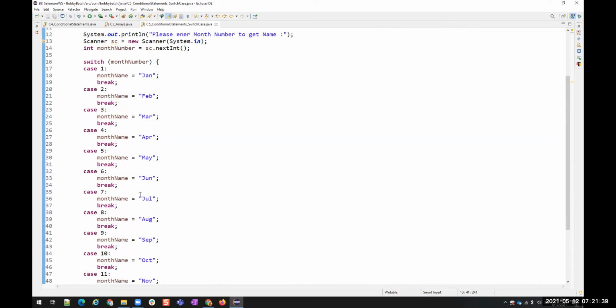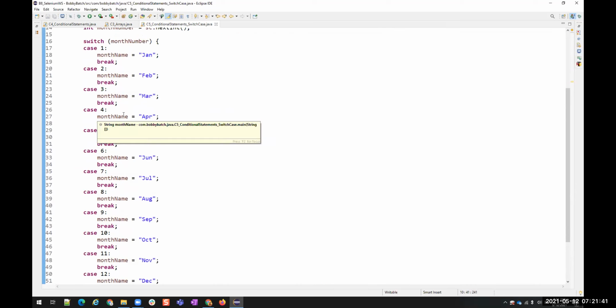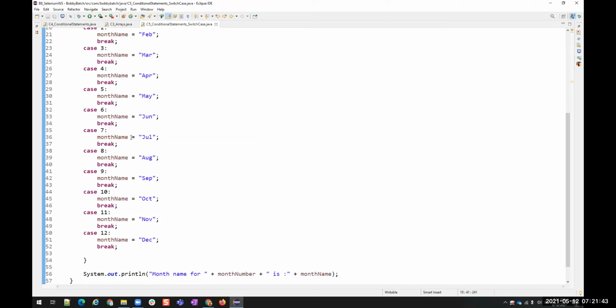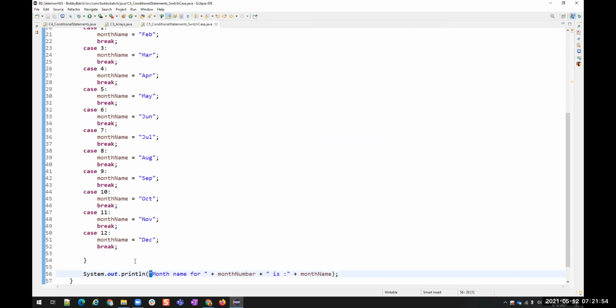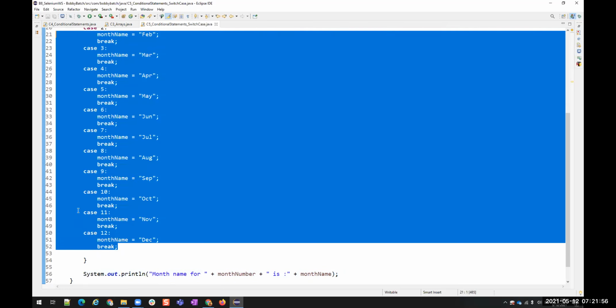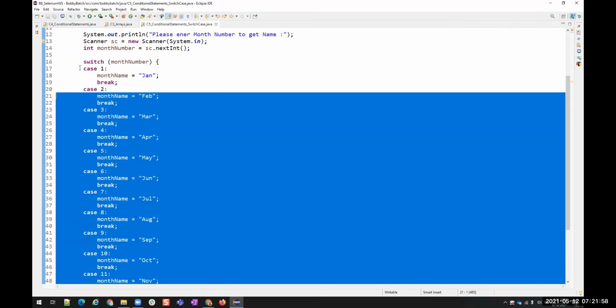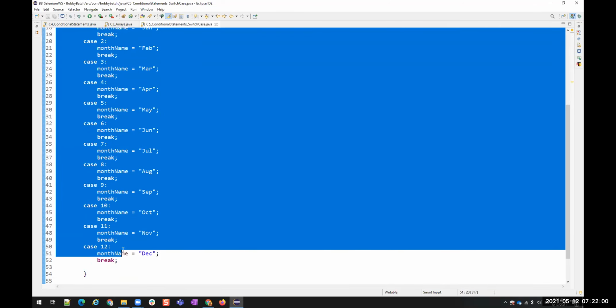But what happens here is, if I give any case, which is 13, 14, or -1, -2, this is not going to print anything. It is not going to take any action because we are not telling what to do if we give any value which is other than 1 to 12.